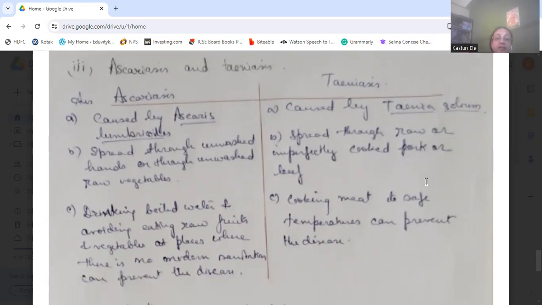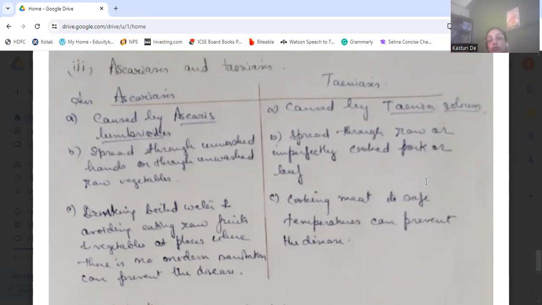For ascariasis, the preventive measures are drinking boiled water and avoiding eating raw fruits and vegetables at places where there is no modern sanitation.